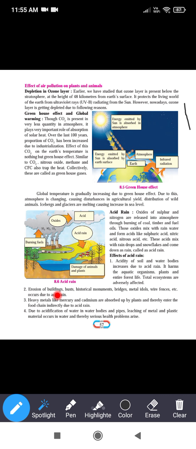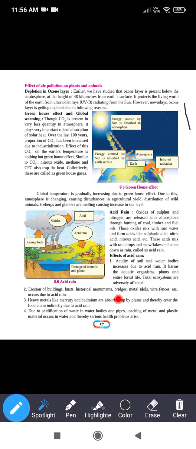So in erosion, the upper layers are lost and because of that the monuments and buildings are destroyed. Erosion of buildings, historical monuments: whatever things are made in memory of any person are called historical monuments. For example, the Gateway of India is a monument made in the memory of the prince of Britain when he came to visit Mumbai.